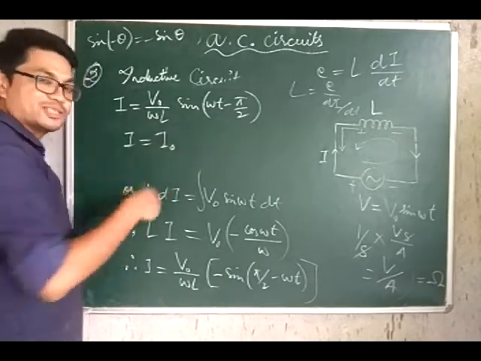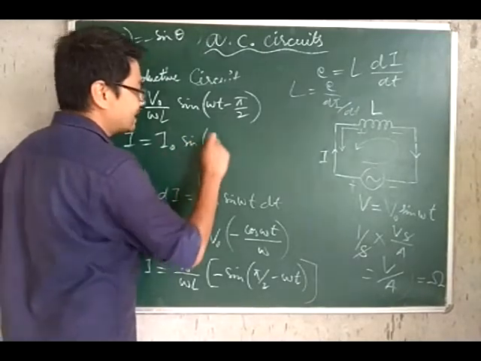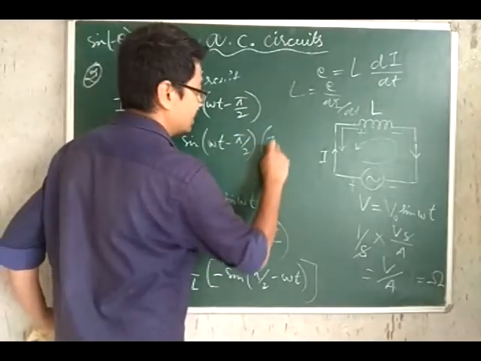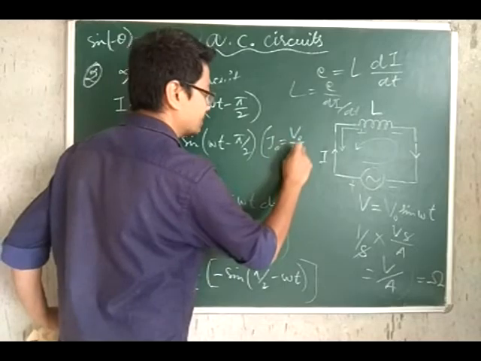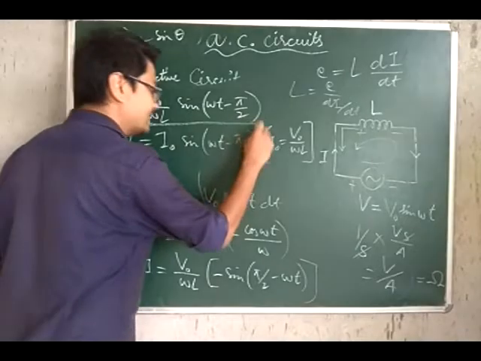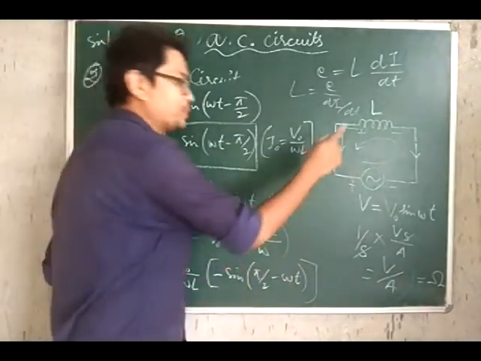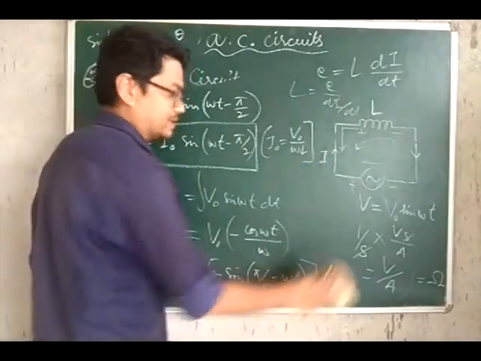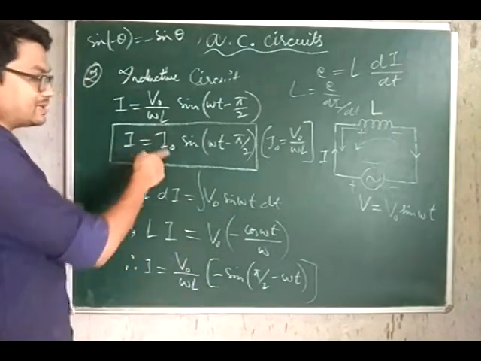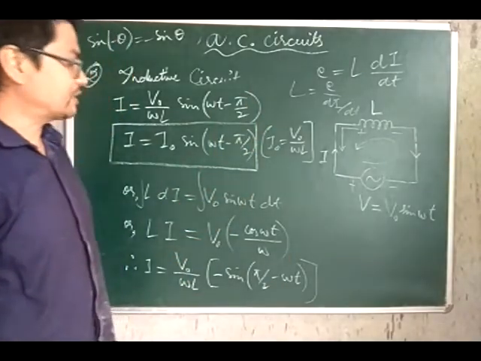So V naught by omega L has a dimension of current, and instead of V naught by omega L, therefore we write I naught sine omega t minus pi by 2, where of course I naught is V naught by omega L. So this is the value of the instantaneous current in case of a purely inductive circuit, like I've already mentioned.